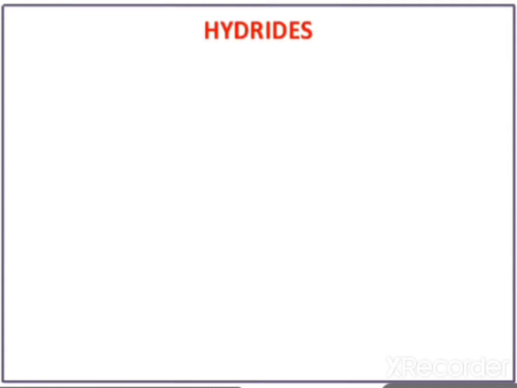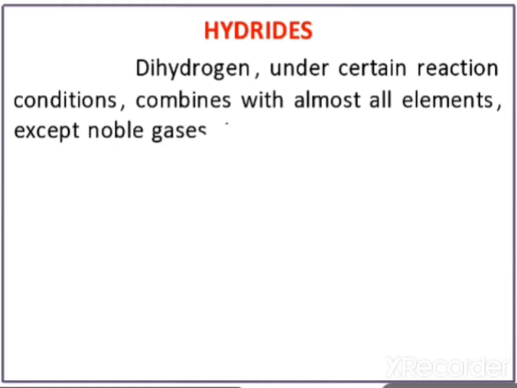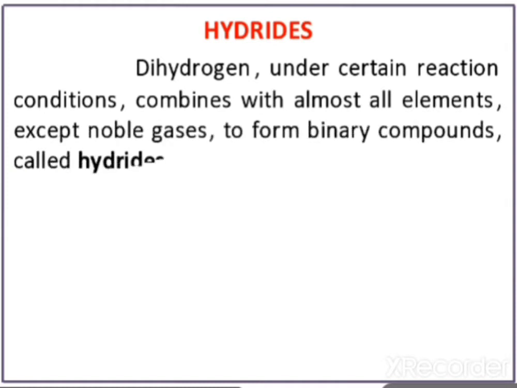What are hydrides? In simple words, hydrides are the compounds formed by the reaction of hydrogen with metal or non-metal. Dihydrogen under certain reaction conditions combines with almost all elements except noble gases.